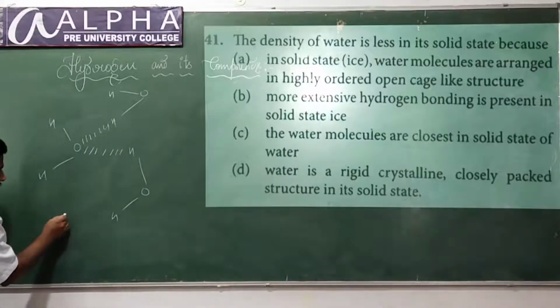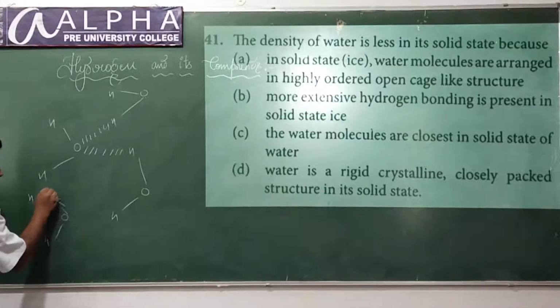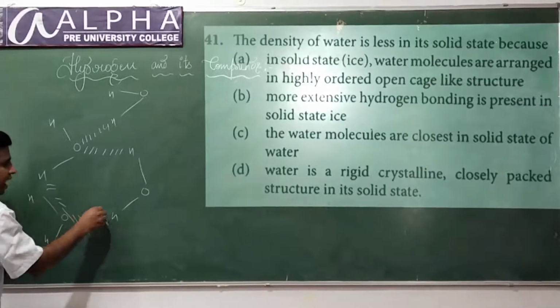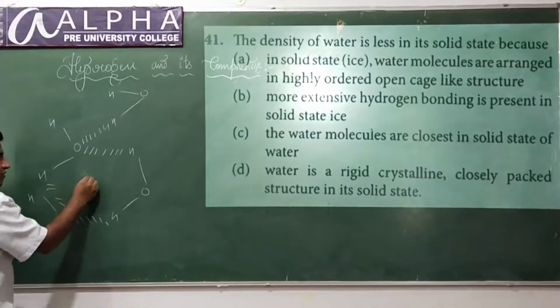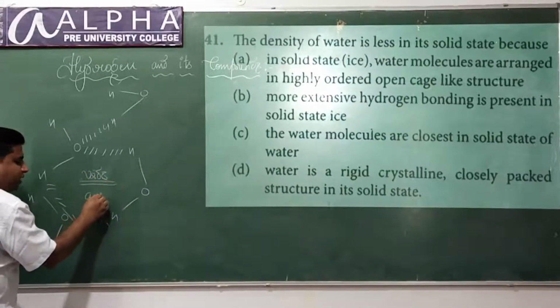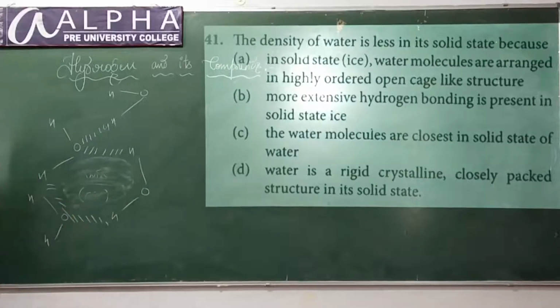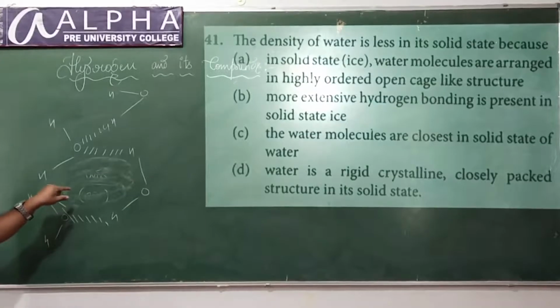Like this. In between the molecules there will be voids, and in these voids air is filled. Since air is filled in this empty space, it becomes less dense and hence ice will float on water.